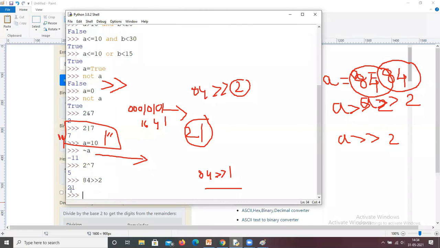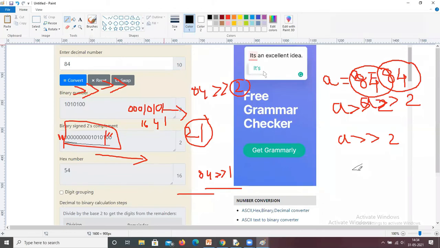Similarly, left shift is indicated with 2 less than symbols. Same example, A left shift 2. Now the bits are shifted to the left.